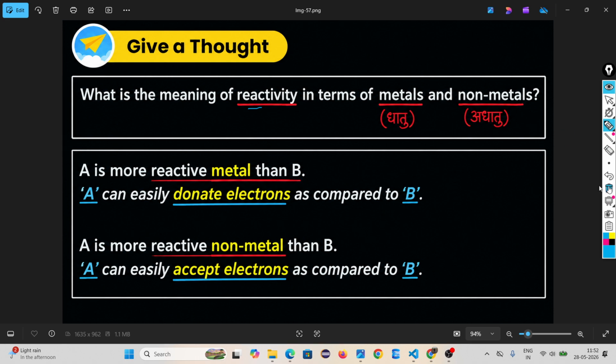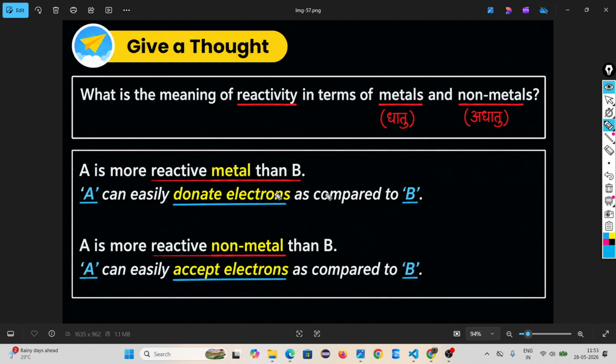What is the meaning of reactivity in terms of a metal and non-metal? When I tell reactivity of a metal, what does it mean? When I tell reactivity of a non-metal, what does it mean? In case of a metal, if I am telling A is more reactive than B, what does it mean? A can easily donate electrons as compared to B.